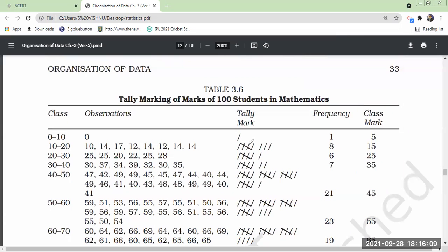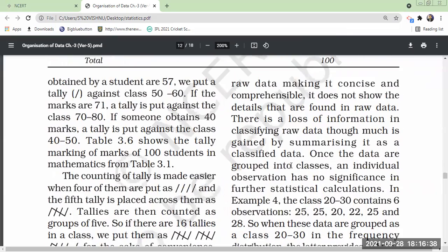This is how you have to prepare it. These are tally marks. So the columns are class, observations, tally marks, frequency. Class mark means the mid value, which I told you: 0 plus 10 by 2, 40 plus 50 by 2 will give you 45, like that. We will prepare this table. This is a frequency table; you can understand how to prepare it from this table. Okay, we will solve one problem.